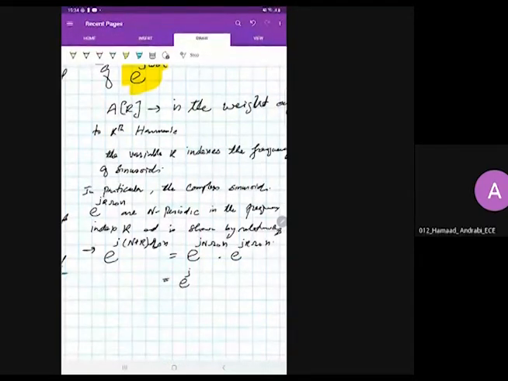Instead of n omega naught, we can write 2 pi. So this can be written as e raised to the power j 2 pi n into e raised to the power j k omega naught n.